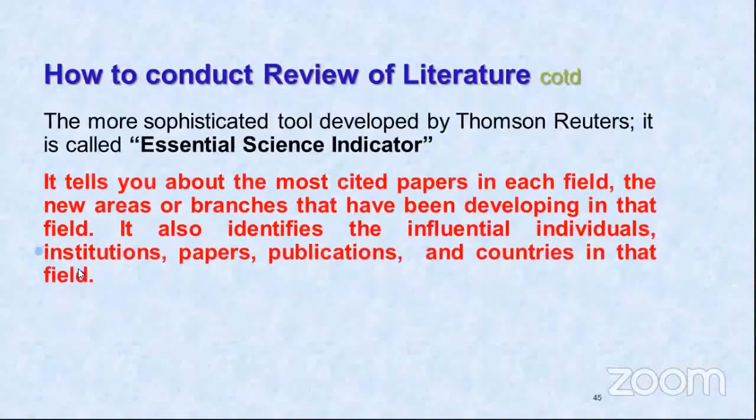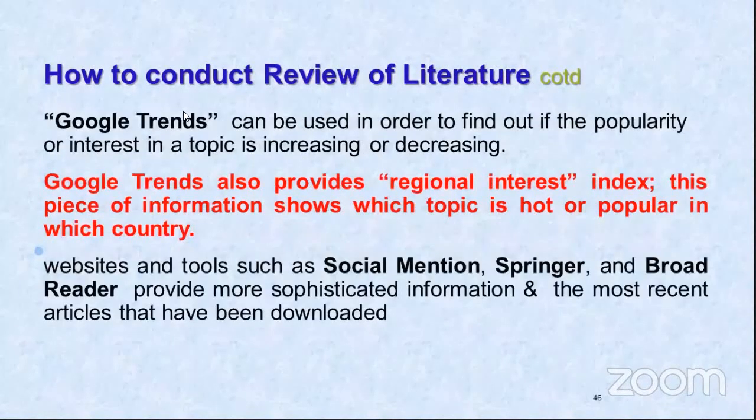How to conduct? Now this is a definition related to what review of literature does. It tells you about the most cited papers in each field, areas, branches that have been developing in that field, and identifies the influential individuals, institutions, papers, publications, and countries in that field. How to conduct? You can go to Google Trends, you can have different websites. There are Springer journals, broad reader. It provides more sophisticated information and the most recent articles that have been downloaded.